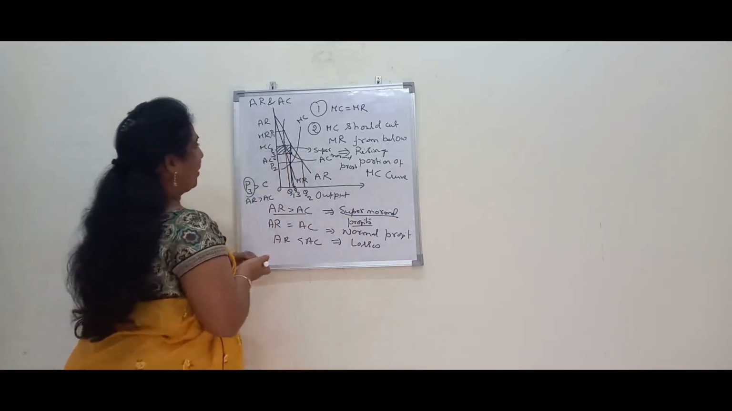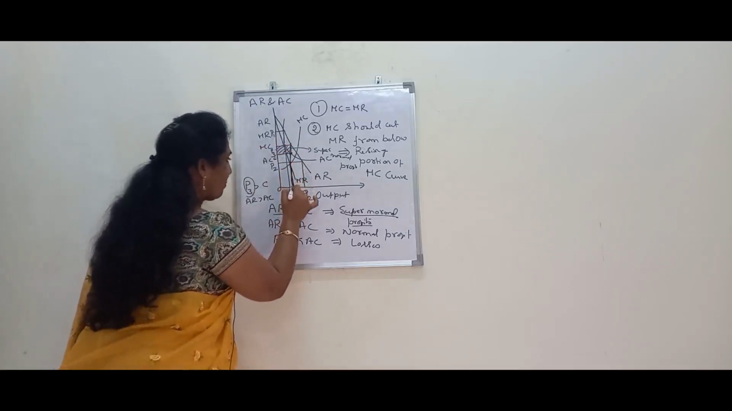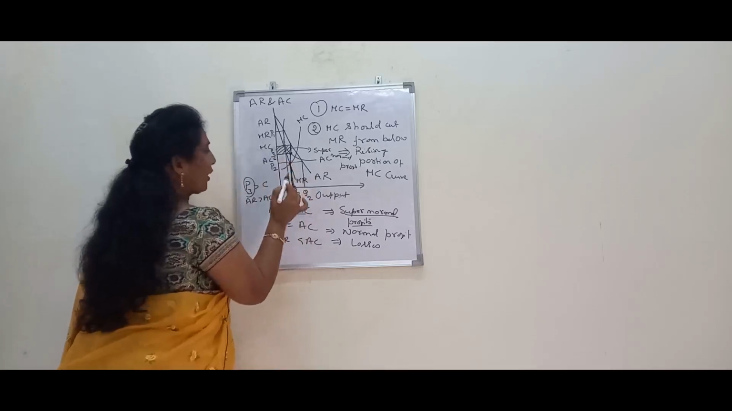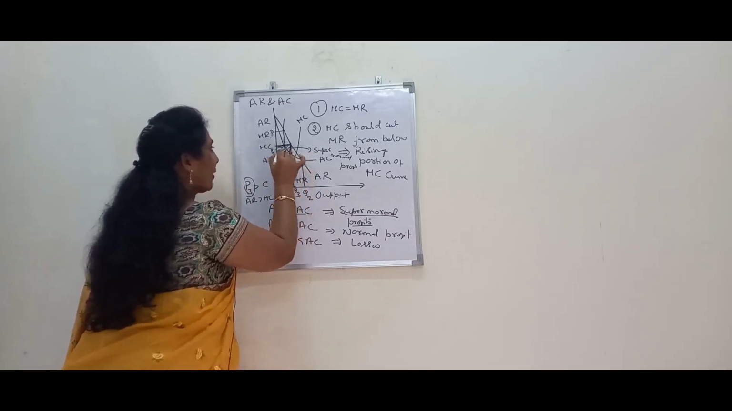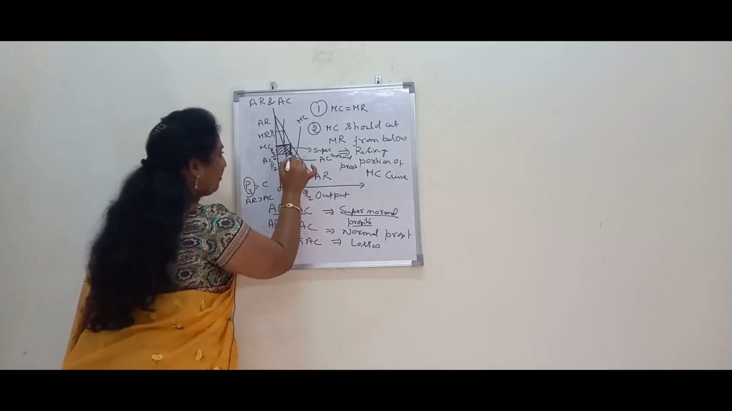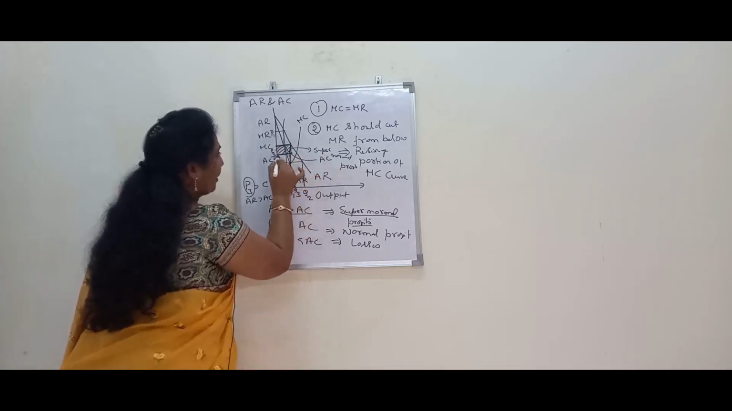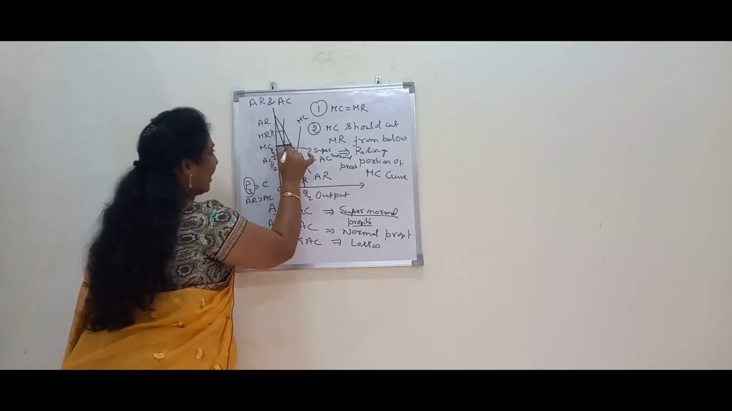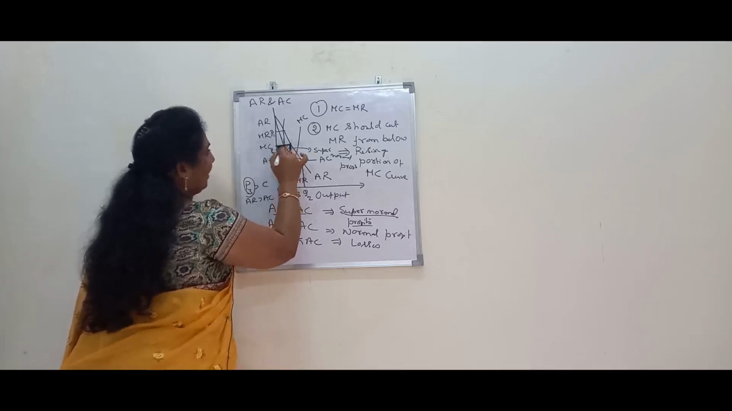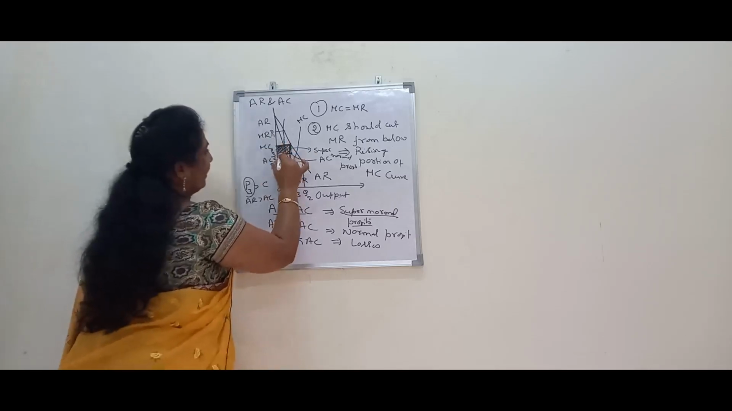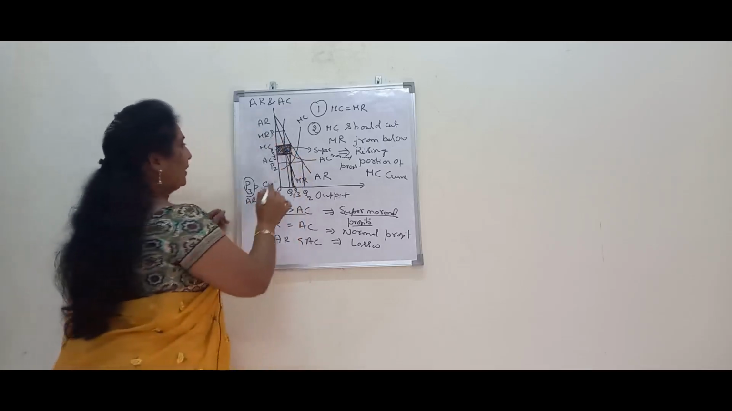Just look at the diagram. Where this MC is cutting MR, this is the maximum output or equilibrium output a monopolist obtains. From there extend the line till AR, then you will get the price. And this vertical line, where it is touching the AC curve, that is the cost. This box, just kindly observe, this rectangle gives us the supernormal profits.